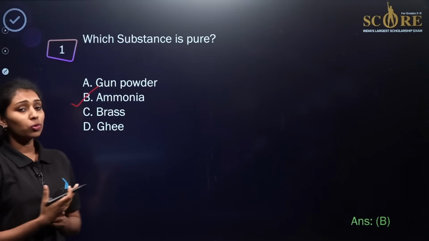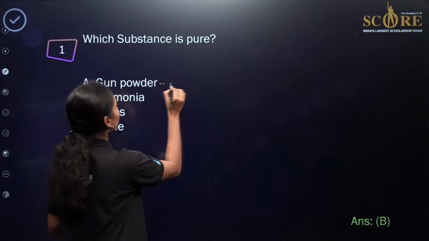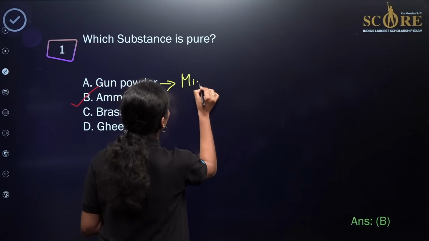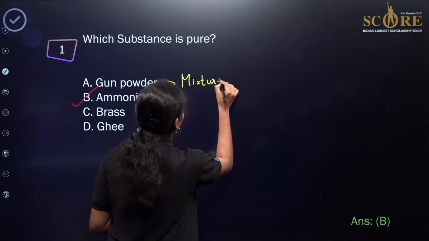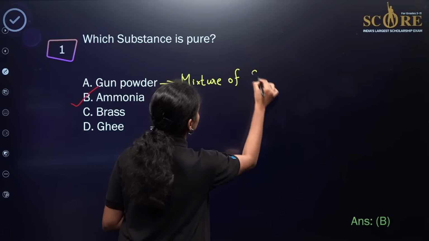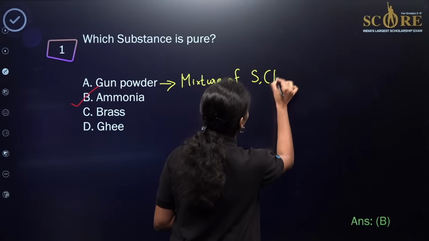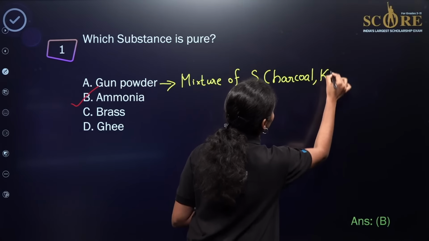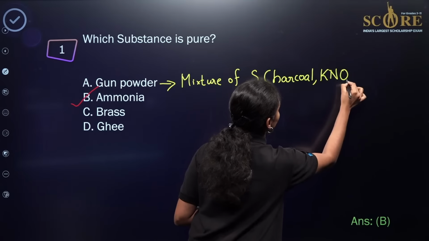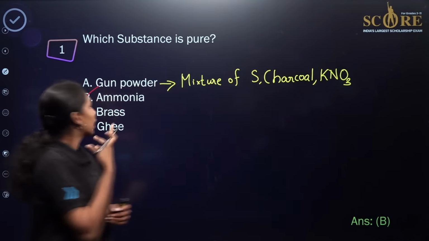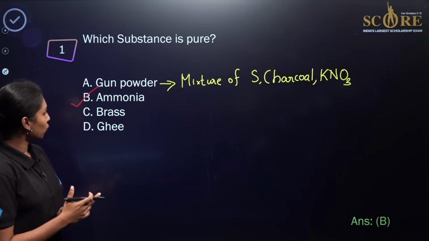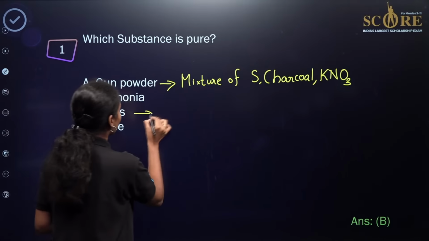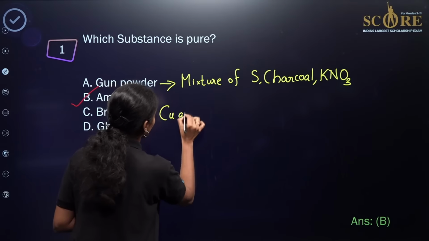When you are comparing gunpowder, as we already know, it is a mixture of sulfur and charcoal, and some other amount will be containing potassium nitrate, right? So this is not a pure substance, this is a mixture of these components. So gunpowder will not be considered a pure substance over here. Then what about the case of brass? As we already know, it is an alloy of copper and zinc.